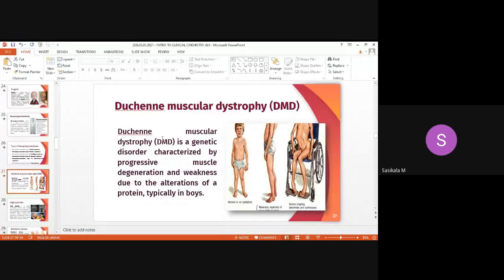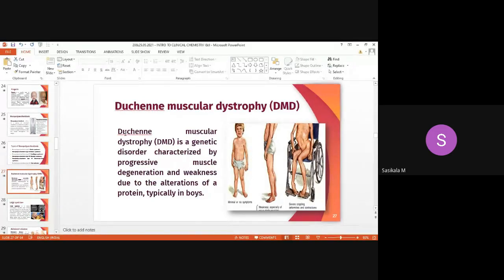In Duchenne muscular dystrophy, dysfunction of the cytoskeleton occurs in the cell, and it also causes weakness due to the alteration of proteins. It occurs typically in boys, mostly in boys compared with girls.